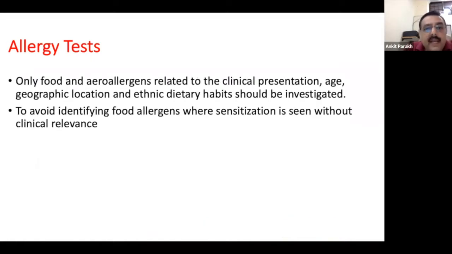Now, food and aeroallergens related to clinical presentation, age, and geographical location should be investigated, and we avoid identifying food allergens where sensitization is seen without clinical relevance, and that's quite important.